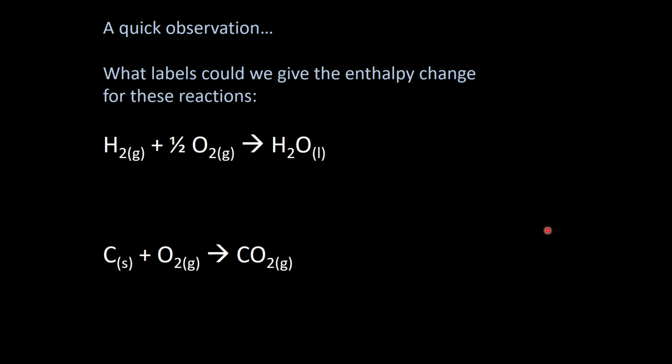So what labels could we put on that hydrogen plus oxygen equation? Well, that's the enthalpy of formation of water, because we've got there 1 mole of water being formed from its elements, hydrogen, oxygen, obviously both elements. But also we've got 1 mole of a substance being burned in oxygen here. We've got 1 mole of hydrogen being combusted. So it's both. So they're the same value. We could put two different labels on, and they're the same number. So there's no difference between the enthalpy of combustion of hydrogen and the enthalpy of formation of water.